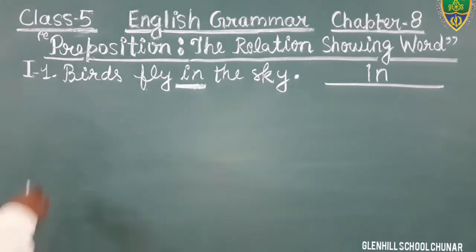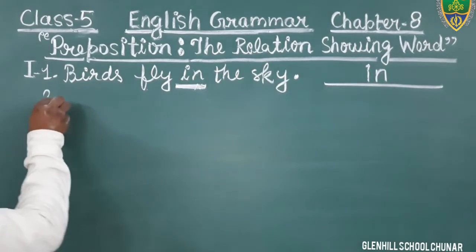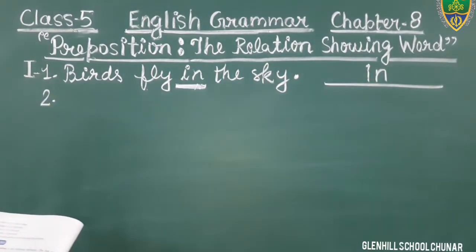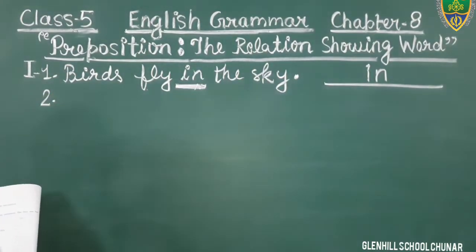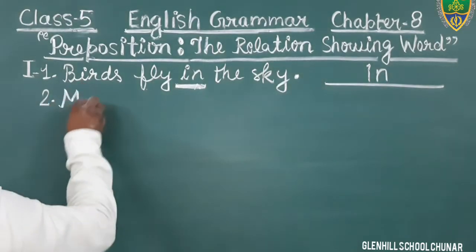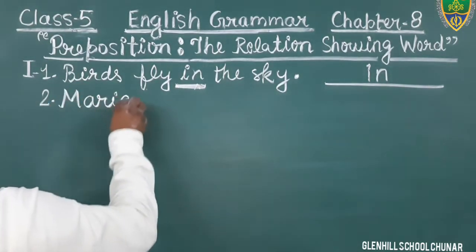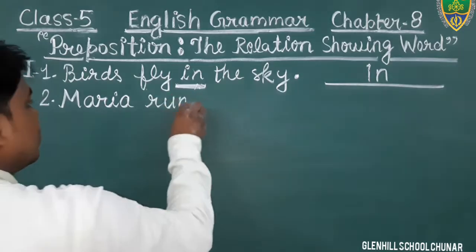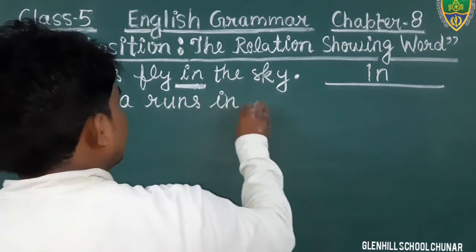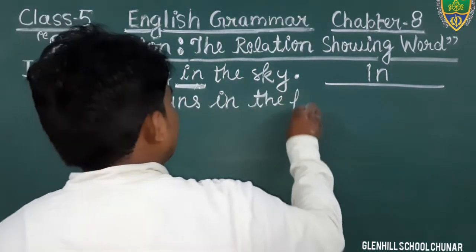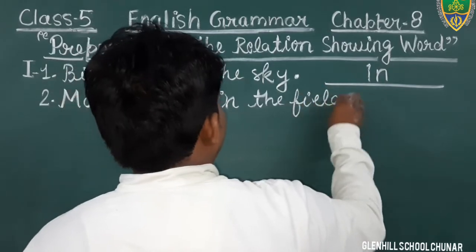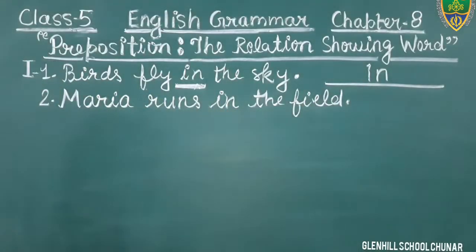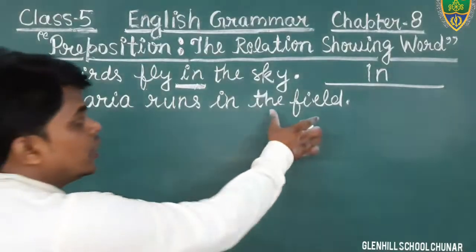Just see the second question. That is already given, no need to do it. Come to the next: Maria runs in the field. F-I-E-L-D. This is your sentence. Students, in this sentence the word field is what?